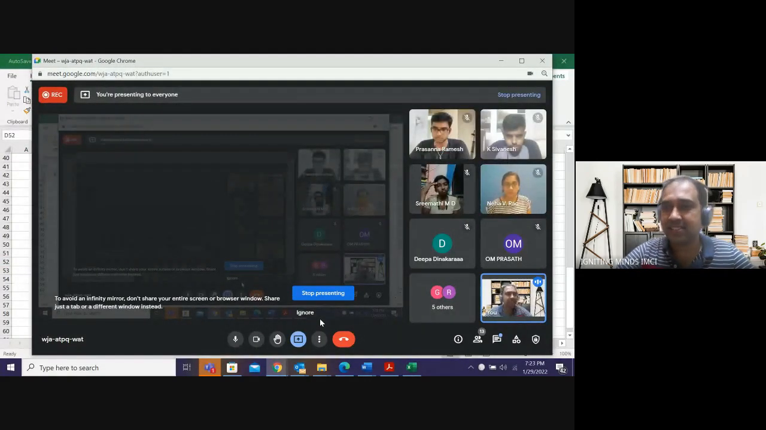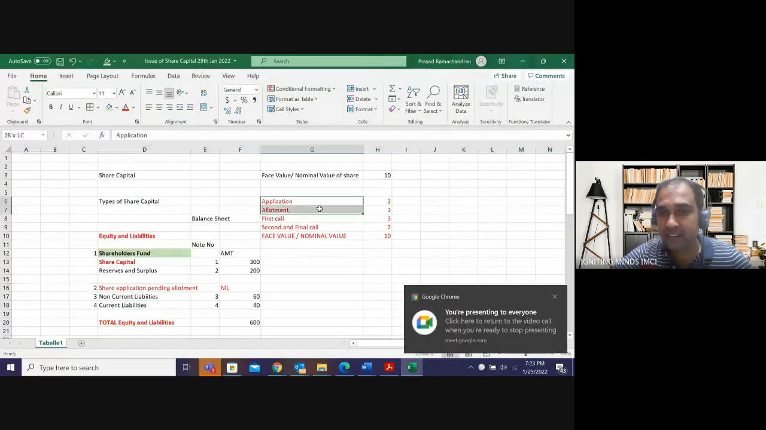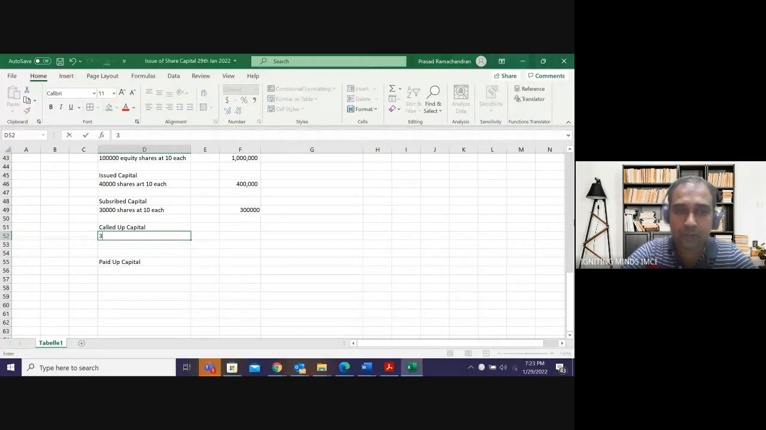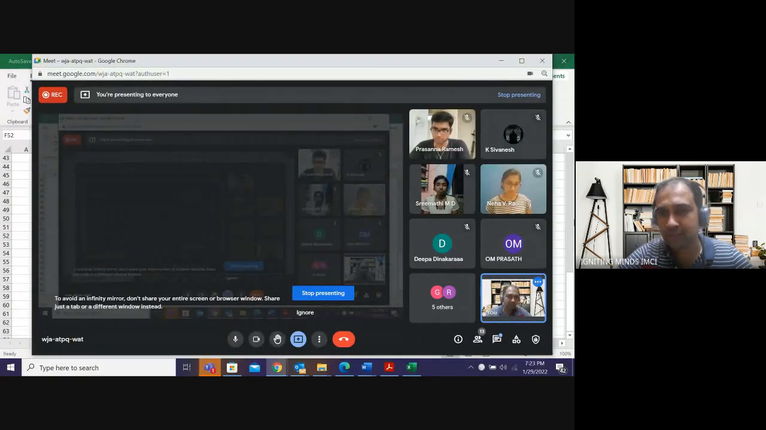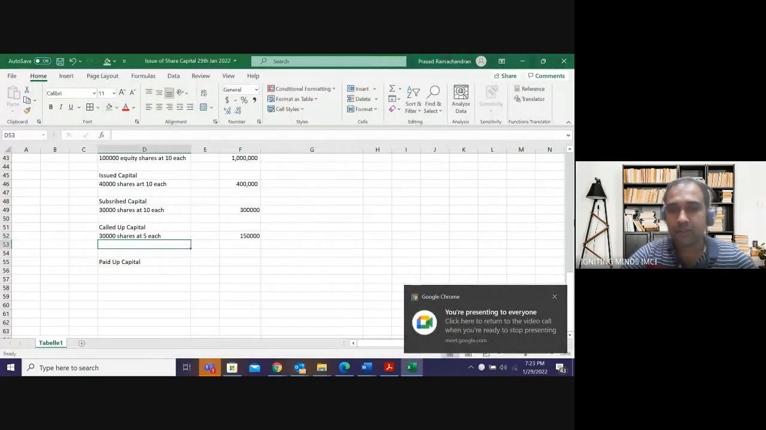I called in stages. So if I made only application, my called up capital will be 30,000 into 2. If I have made application and allotment, that means I have called 5 rupees. So my called up capital will be 5 rupees, assuming I called application and allotment. So it will be 30,000 shares at the rate of 5 each. I have called only 5 rupees. That means another 5 rupees I am yet to call. Am I clear? So it will be 1,50,000.